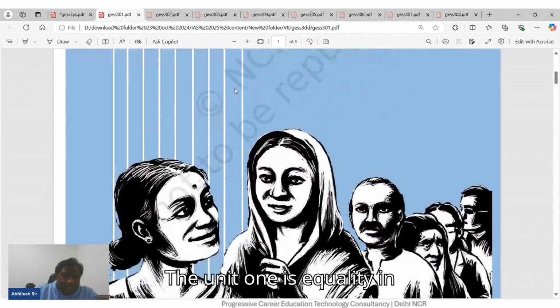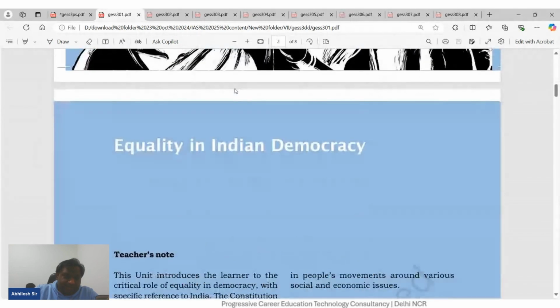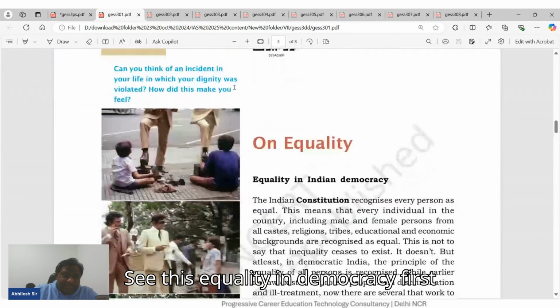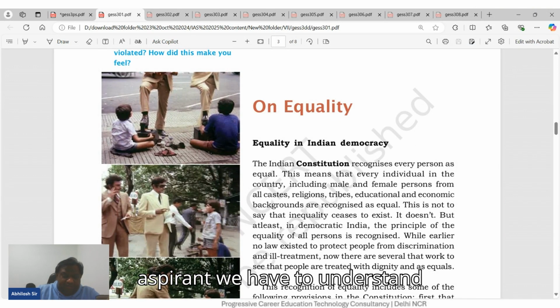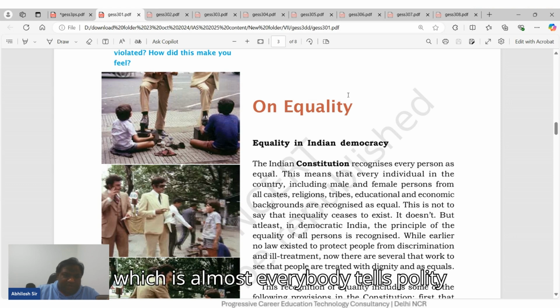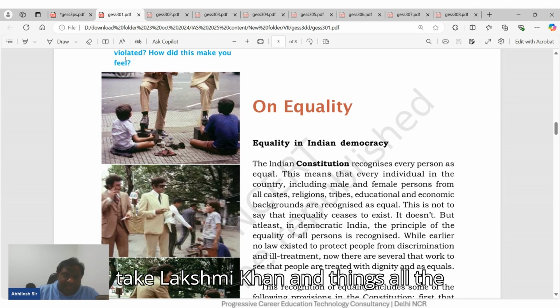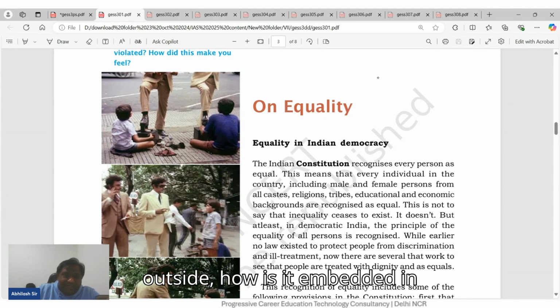Unit one is equality in democracy. See, this equality in democracy, first of all, as a UPSC aspirant, we have to understand the constitution and its parts, which almost everybody tells you as polity, take Laxmikant and all the other books, DD Basu, etcetera. But here I would say that you should always try to relate whatever you are seeing outside to how it is embedded in the constitution.